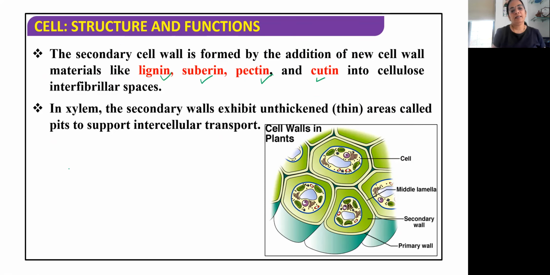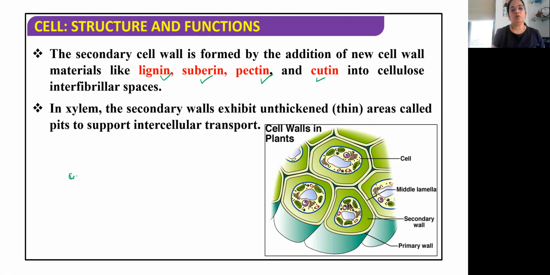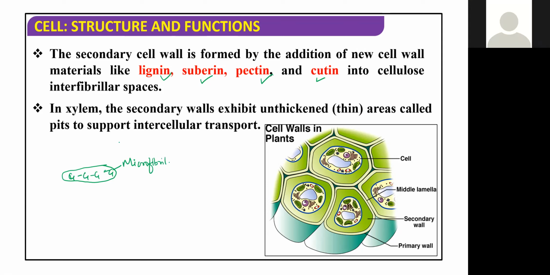What we said is that cellulose is made up of glucose, and so many glucose units joined together form a fiber-like structure. This fiber-like structure is called a microfibril.